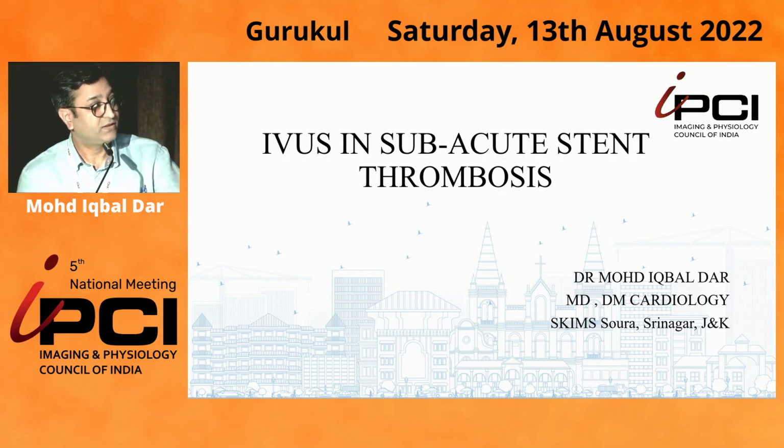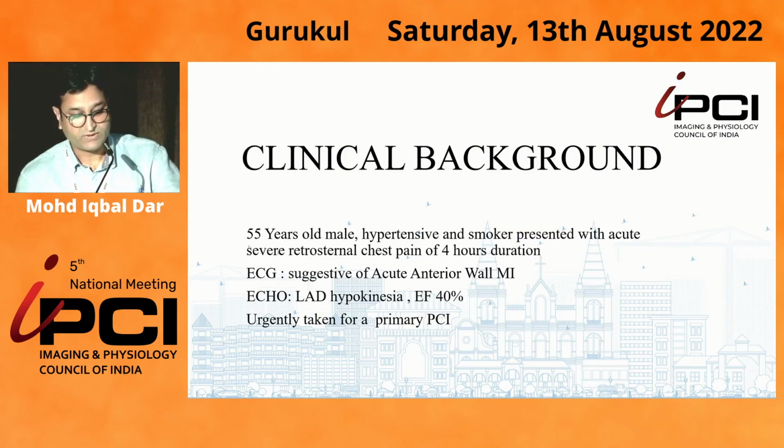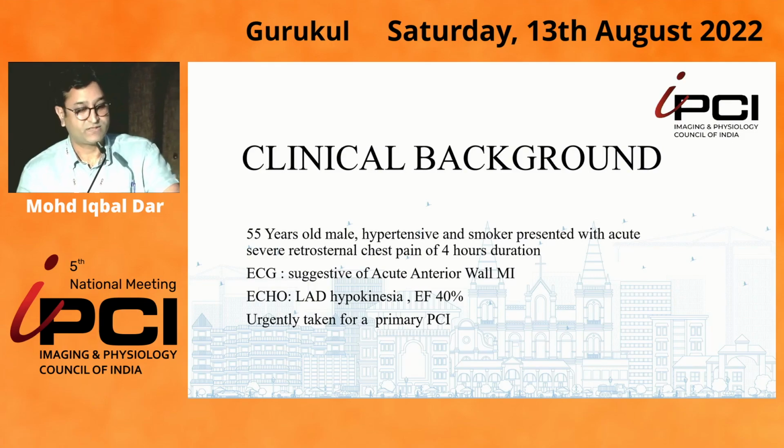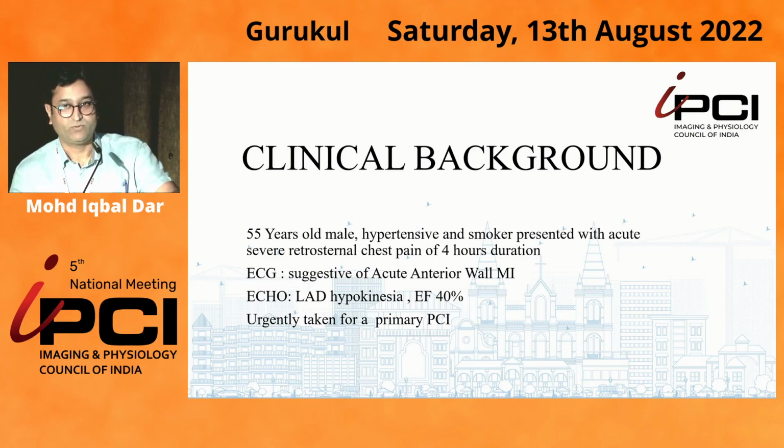My presentation is cases on IVUS in subacute stent thrombosis. So this was a 55-year-old male who presented with risk factors of hypertension and smoking, and presented with acute retrosternal chest pain. ECG was suggestive of an acute anterior wall MI. Echo showed LAD territory hypokinesia with an EF of 40%. And as routine, he was taken for an urgent primary PCI.